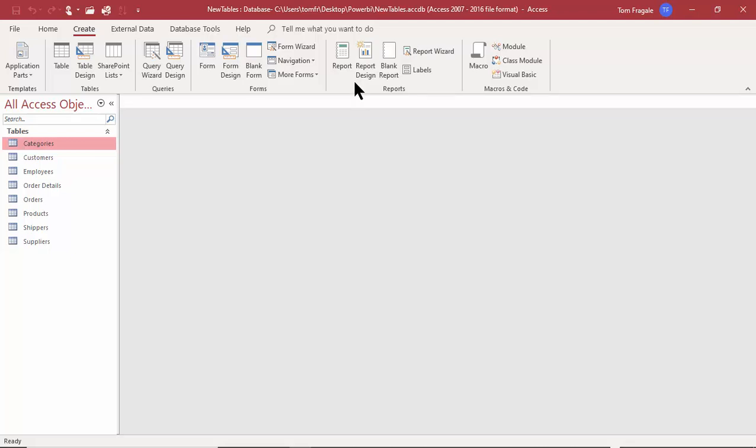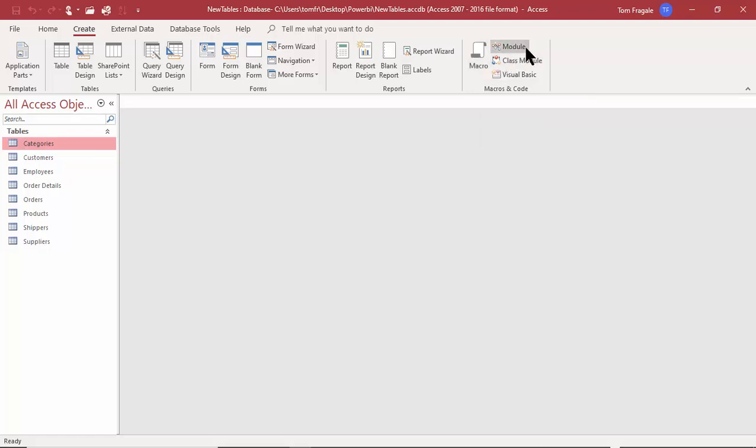and we'll have a whole other course on building the reports. Then a macro is similar to a macro in Excel, where it's going to be a list of actions, and when you run the macro, all the actions will run. So it's a way to automate your database. Now with the macros, you don't have to be a programmer. To build a macro, it's a menu-driven system, and you don't have to have programming experience to make a macro, but it's a way to automate your database.